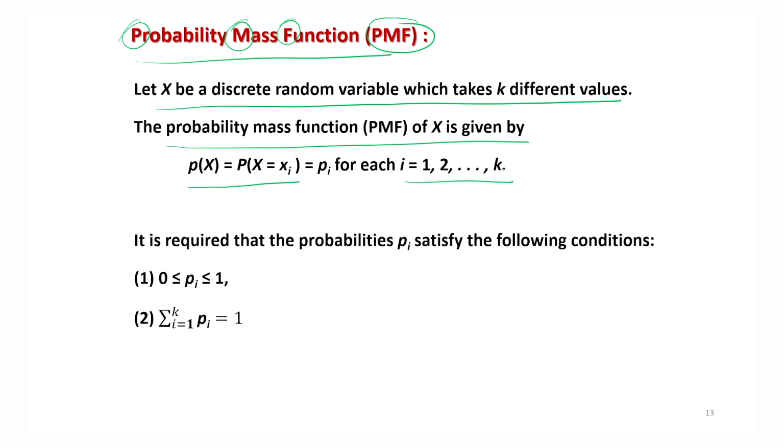So, for x equal to x1, the probability is p1, for x equal to x2, the probability is p2, and so on. In this case also, similar to the two conditions in the case of the probability density function, similar conditions are here for the probability mass functions also. We assume that each value of pi is between 0 and 1, and the sum over the whole sample space of pi is equal to 1. These are the two conditions for a function to become a probability mass function.